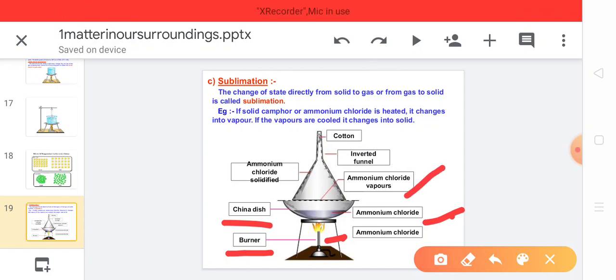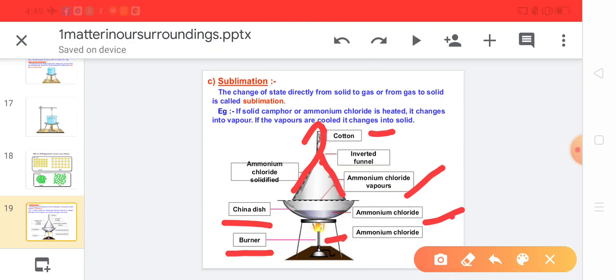Because this china dish is covered with an inverted funnel plugged with cotton, these vapors won't go out, and they settle at the border of the funnel.